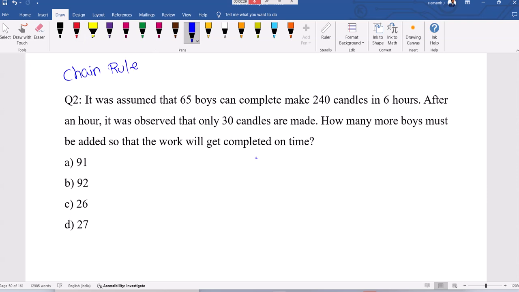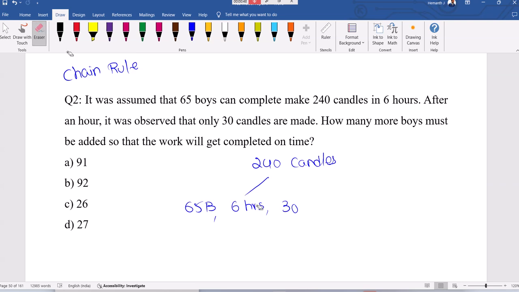So 240 candles is your work to complete. Total 6 hours. In 1 hour, with 65 boys, only 30 candles are completed.